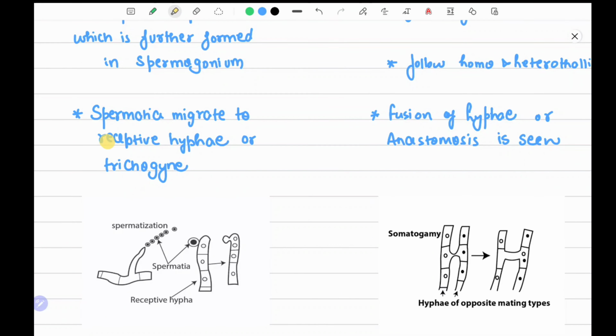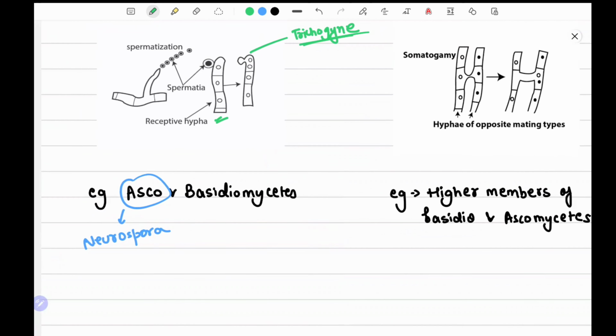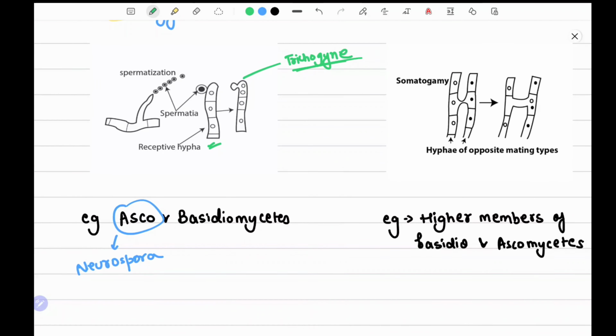Spermatia now migrate to the receptive hyphae or trichogyne. The receptive hyphae, this is the trichogyne part. These are small spermatia, and spermatia fuse to this receptive hyphae. Found in ascomycetes and basidiomycetes. Okay, examples are asco and basidio.